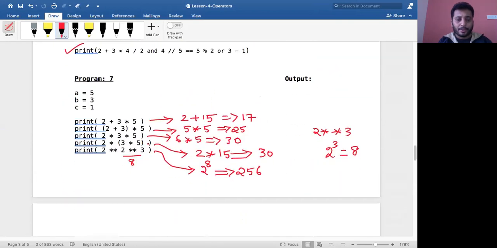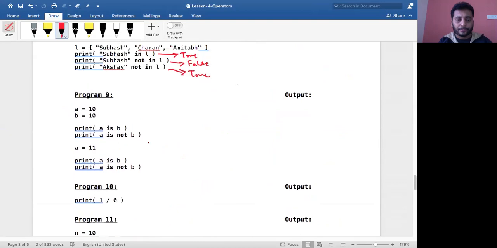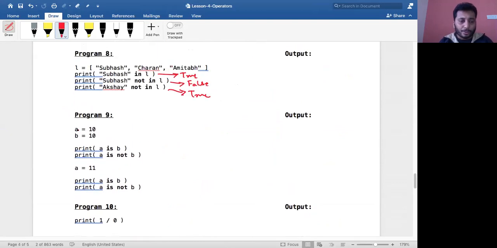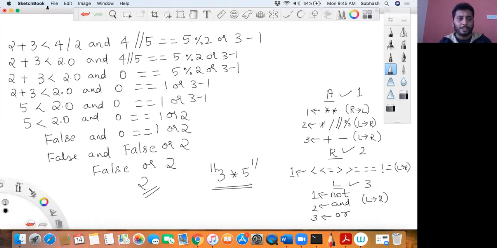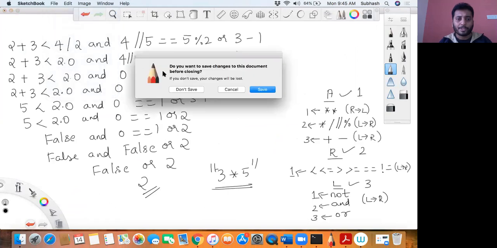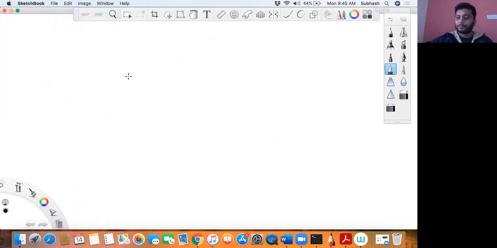Where is that? Yeah, here. You remember how variables are stored, right? How variables work in Python? If not, I'll just show you once again. I'm removing this from the screen. How does it work? When I say a is equal to 10, there is a constant in memory on the heap and a would be tied to it.